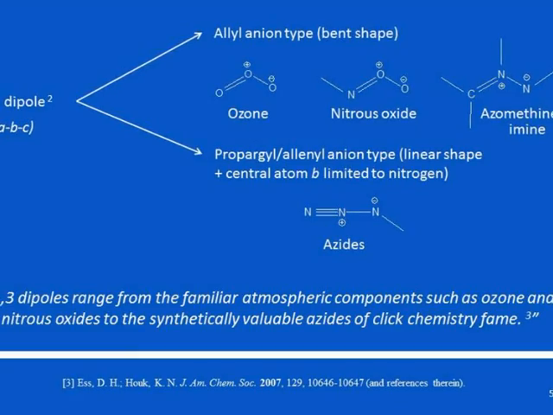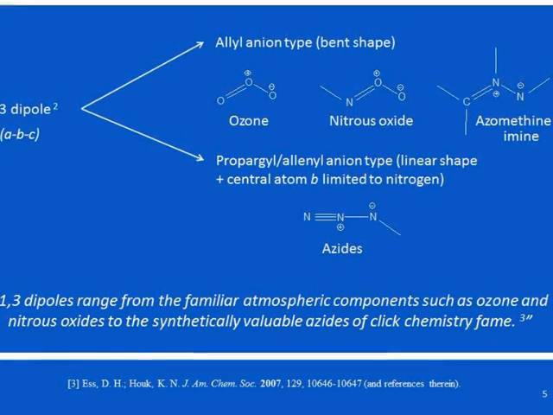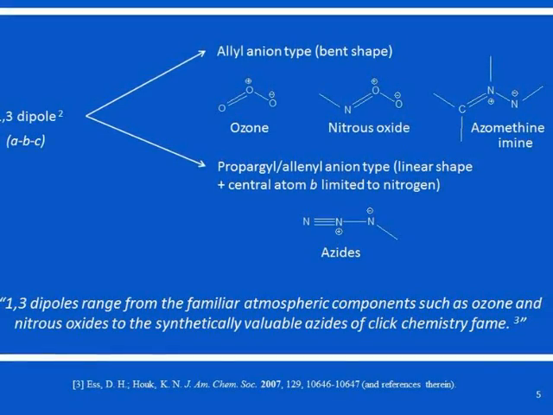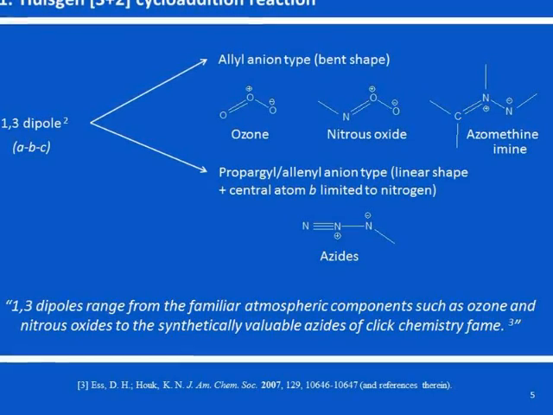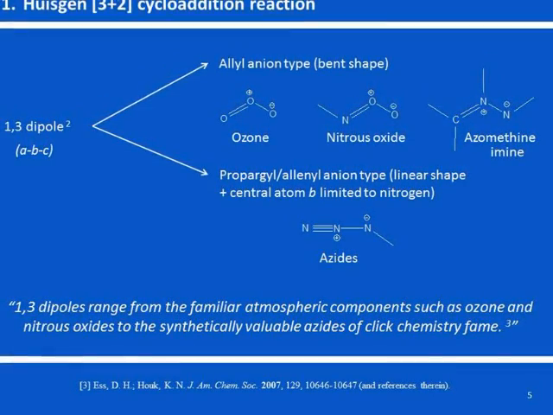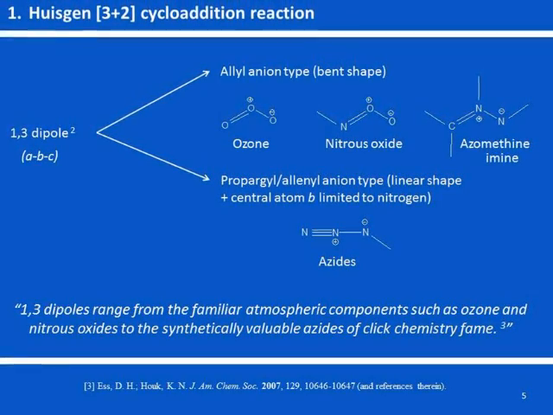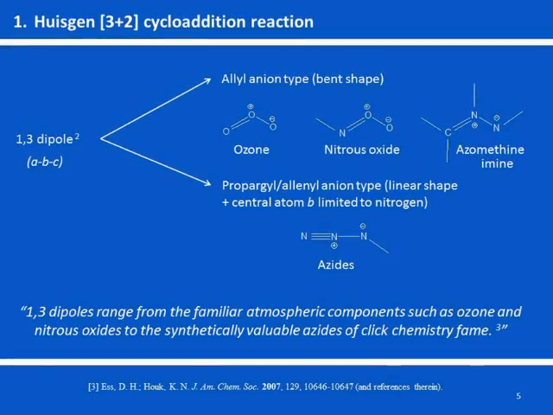Some examples are the familiar atmospheric components, such as ozone and nitrous oxide. The second type is the propargyl/allenyl anion type, which are generally linear in shape. An example is azide, which is an eminent dipole in the field of click chemistry.